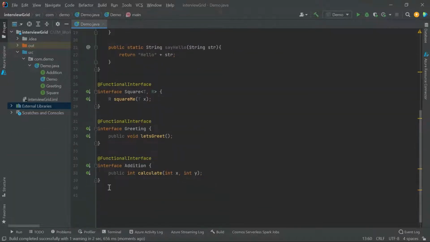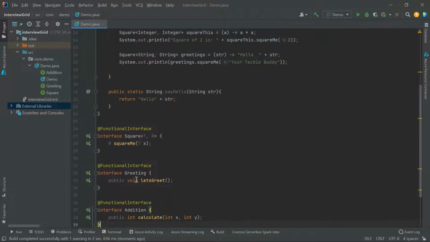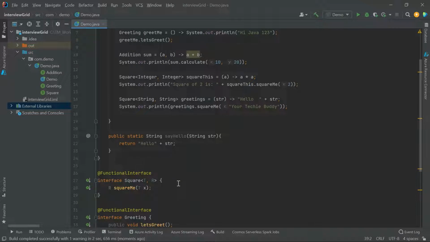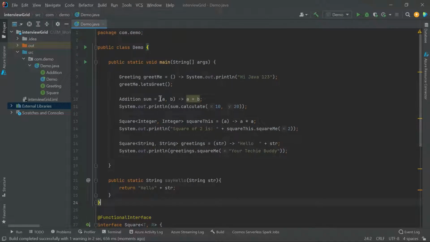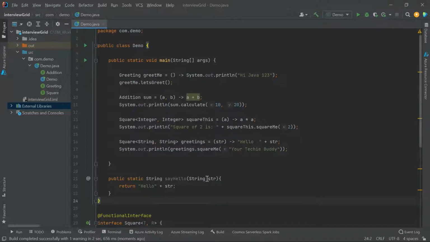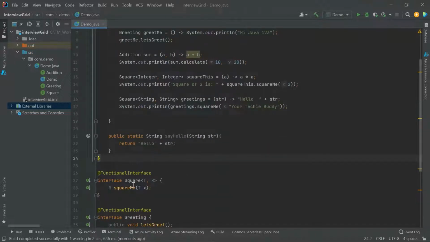So last time we said these are the functional interfaces which we have created. Now Java 8 has provided us many functional interfaces which are already present in the Java library. You need not create a functional interface every time. I did this to show you how tightly coupled lambda expressions and functional interfaces are, and how comfortably you can build your own functional interface, because in interviews they ask you, can you write your own functional interface? That's why, to make this concept clear, I first came up with this approach.